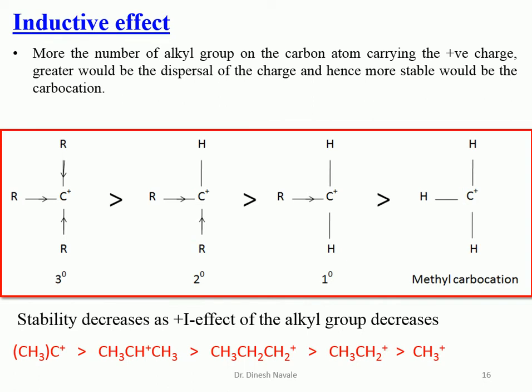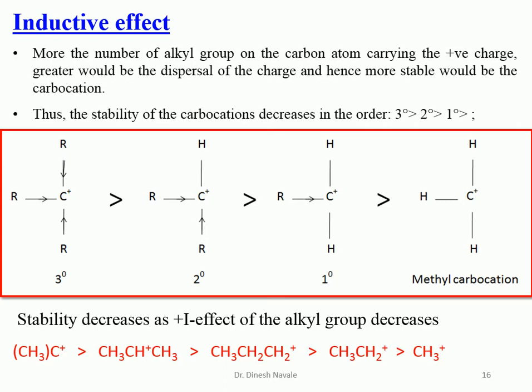So the more the number of alkyl groups attached, the more the plus I effect, and the more the plus I effect, the more the stability of the carbocation. Thus the stability of the carbocation follows the order: tertiary carbocation will be more stable than secondary, than primary, than methyl carbocation.